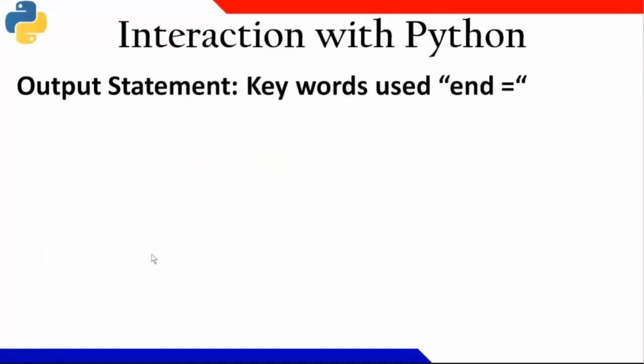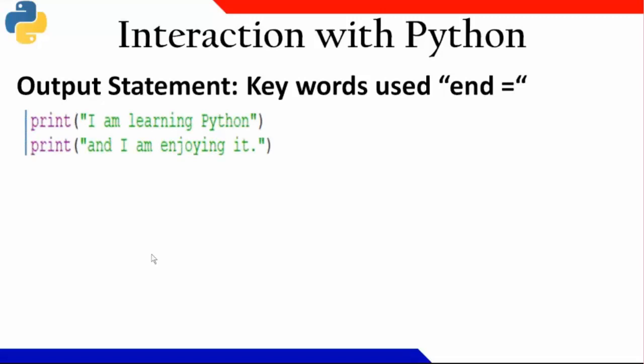Now there are two more important keywords with print. One is end and another is sep. Let us see what they are. Now, whenever I'm printing these two statements, there is no problem. Simple statements are there. After the first statement, the second statement gets printed, as usual. But let us say the strings are a little bit longer and I cannot write both print statements in one line, but in the output I want to print them in a single line. Then how can I do it?